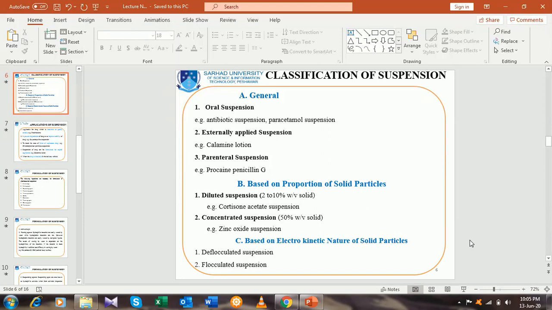This is a little bit about the classification that we have classified on three various bases. The first one is general, the second is based on proportion of solid particles, and the third class of classification is based on the electrokinetic nature of solid particles.